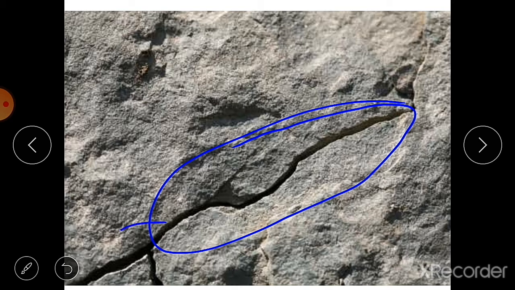So you can see these cracks are there because of the heating and cooling of the rock.